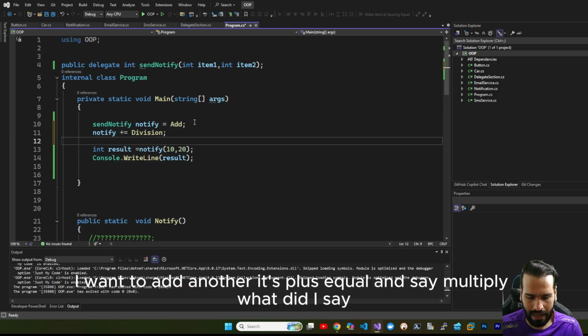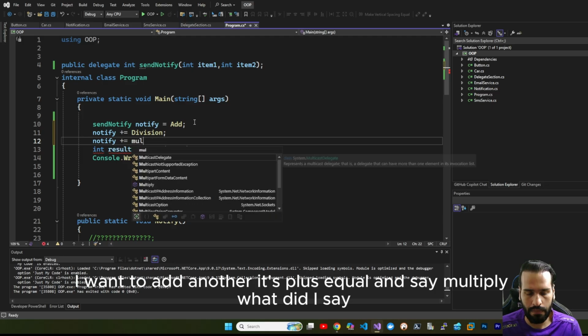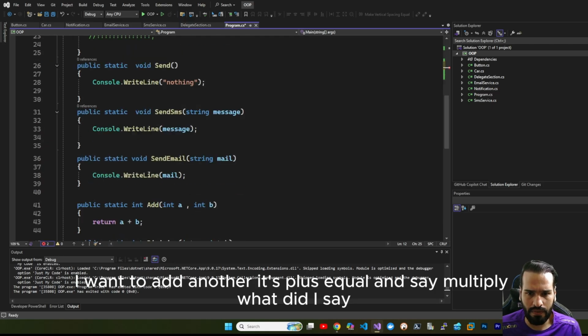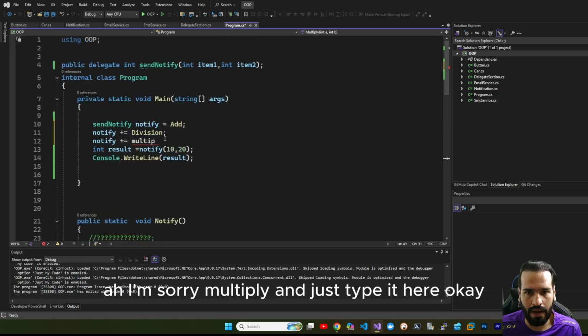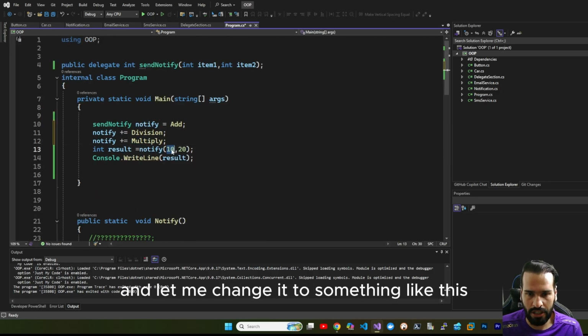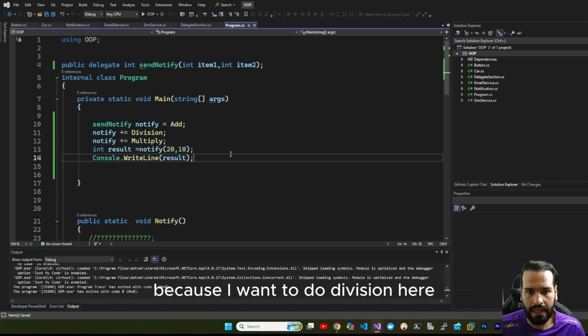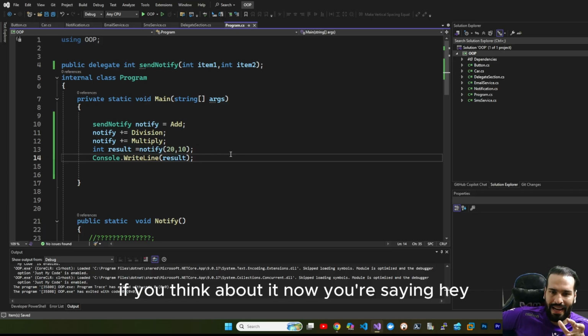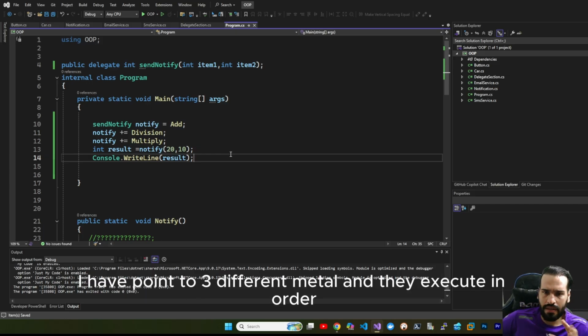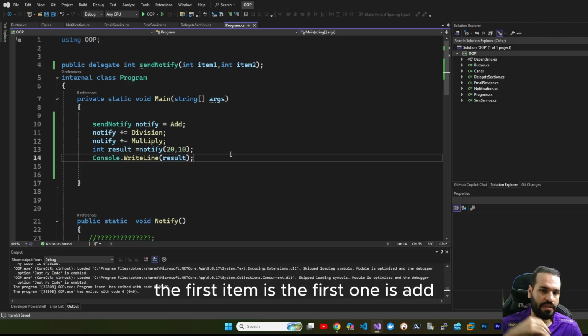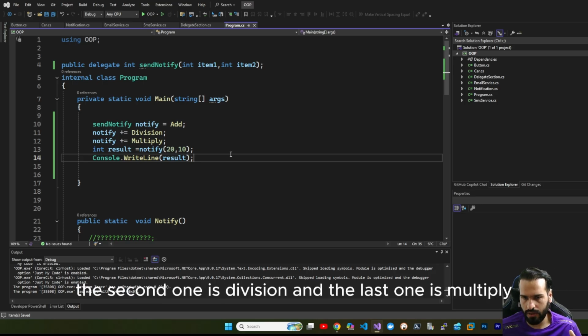For example, I want to add another method. It's plus equal and say multiply. What did I say? I'm sorry. Multiply. And just type it here. Okay. And let me change it to something like this, because I want to do division. Here, if you think about it, now you are saying, hey, I point to three different methods, and they execute in order. The first one is add, the second one is division, and the last one is multiply.